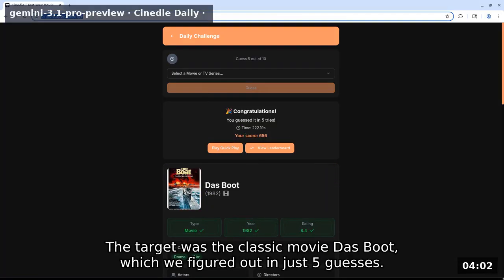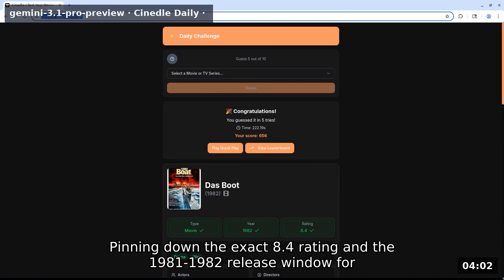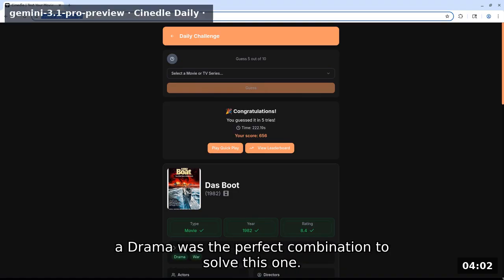Nailed it! The target was the classic movie Das Boot, which we figured out in just 5 guesses. Pinning down the exact 8.4 rating and the 1981-1982 release window for drama was the perfect combination to solve this one.